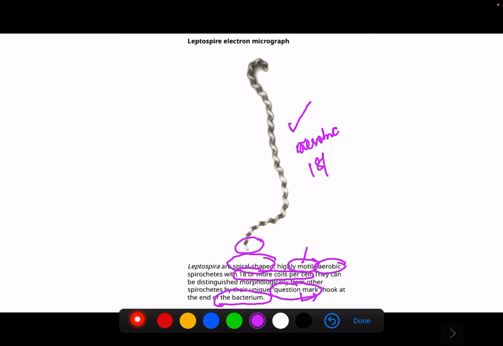Is it motile? It is motile. Is it spiral shaped? Yes, it is spiral shaped. It is an aerobic spirochete, having 18 or more coils per cell, and it has a question mark hook at the end of the bacterium.